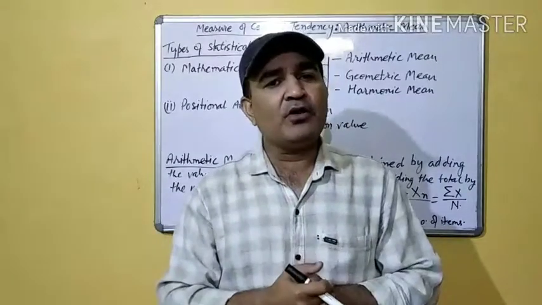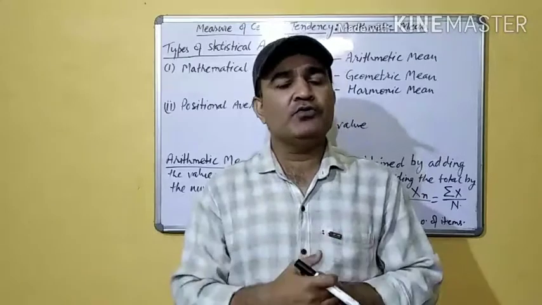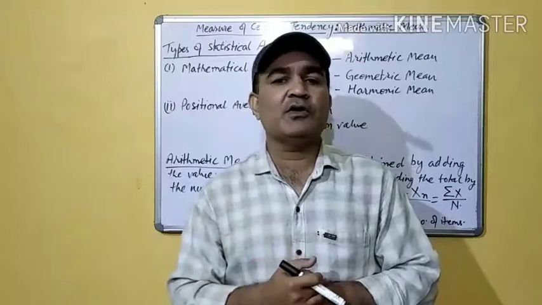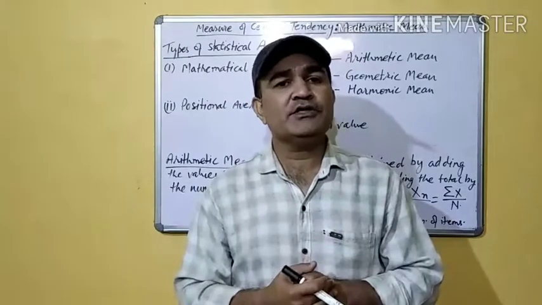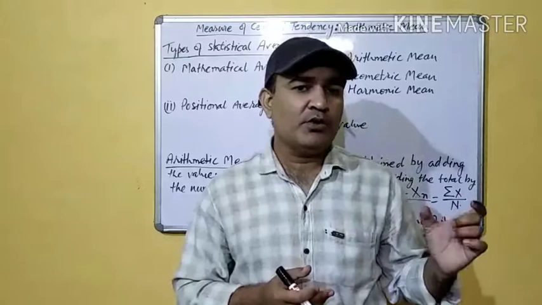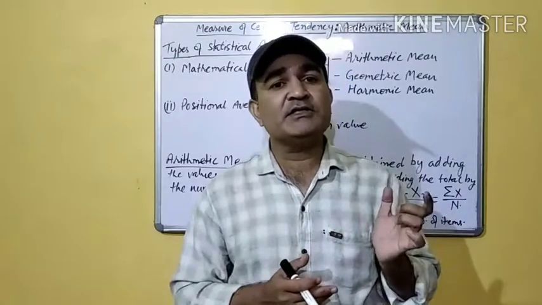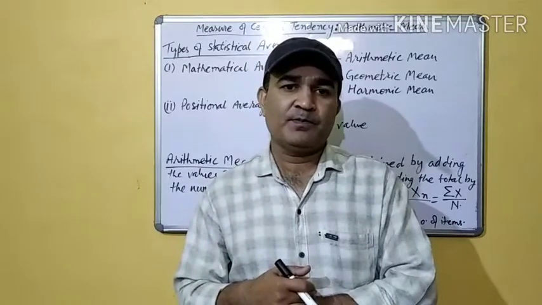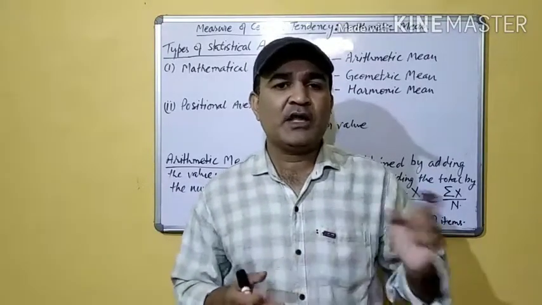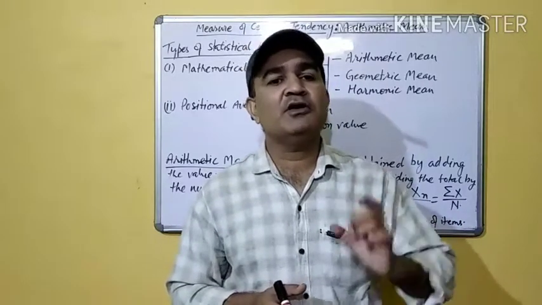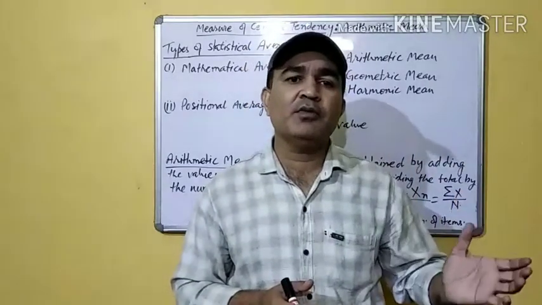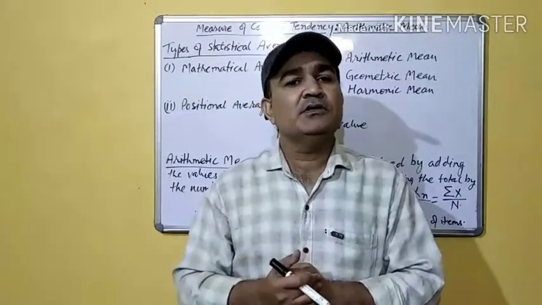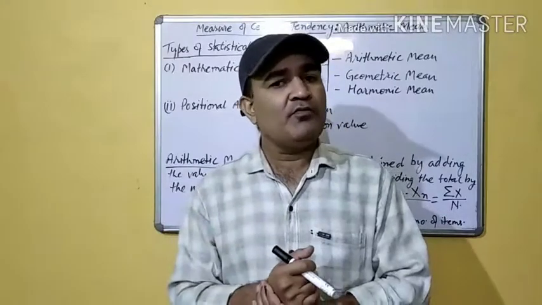If we find out the central value, or the average of income of each and every individual of a country, it will be easier for us to remember that particular value, and that value will represent the income of each and every individual of that country. So that average will be the measure of central tendencies, and with the help of that number we can easily predict the individual's income of a country.